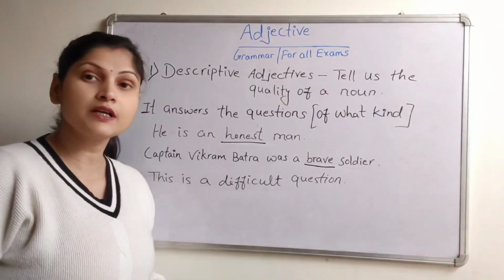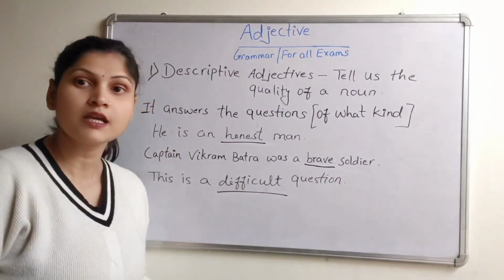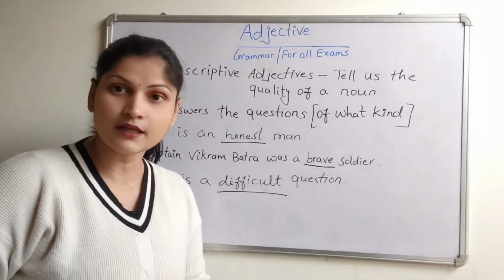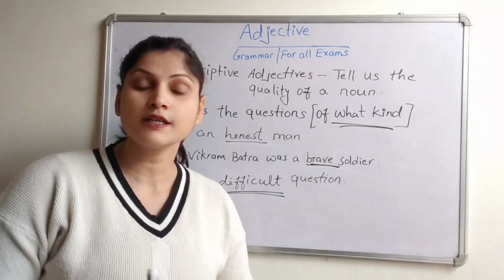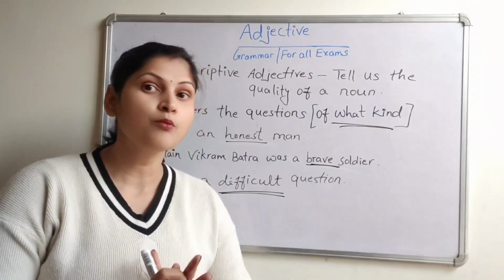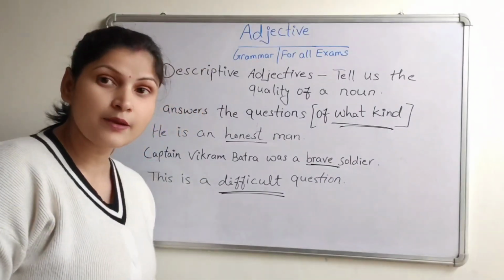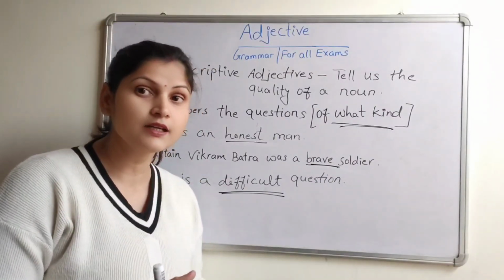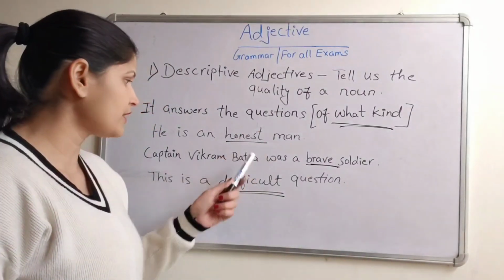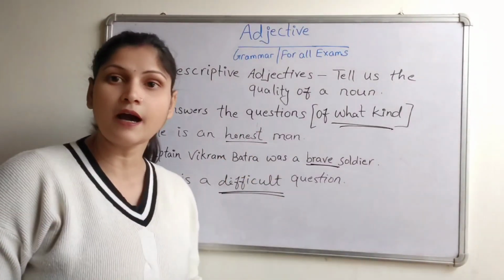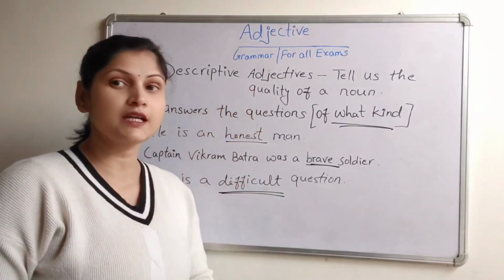This is a difficult question. What kind of a question? Difficult question. She is a kind girl. What type of girl? Kind girl. You are a motivational speaker. What type of speaker? Motivational speaker. These words are telling us the quality of noun. So, these words, honest, brave, difficult, kind, motivational, these words are descriptive adjectives.